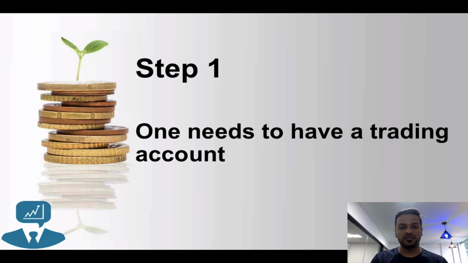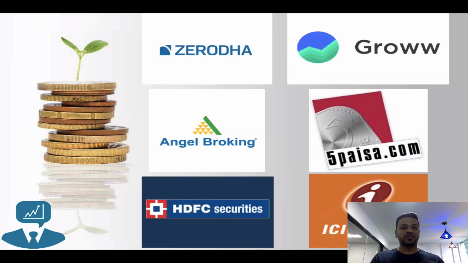So the first step is to have a trading account. A trading account is a place where you can buy and sell your equities, derivatives, and commodities in the market. You can open your trading account via various discount brokers like Zerodha, Groww, Angel Broking, 5paisa, and you can also open one with HDFC Securities and ICICI Direct. These are regular trading accounts which are available in the market.